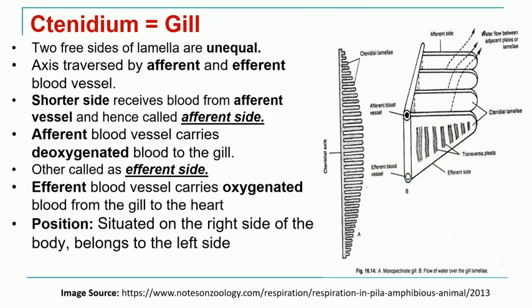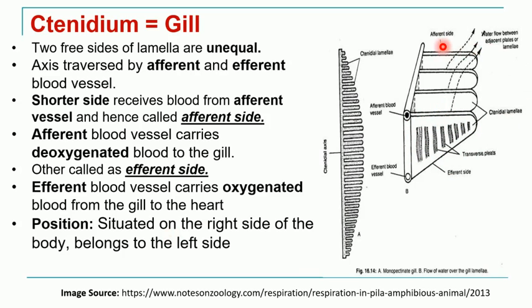Each of these pleats will contain branches of blood vessels, and each lamella has a smaller right side and a longer left side. Suppose this is the left side which is longer, the right side is smaller.